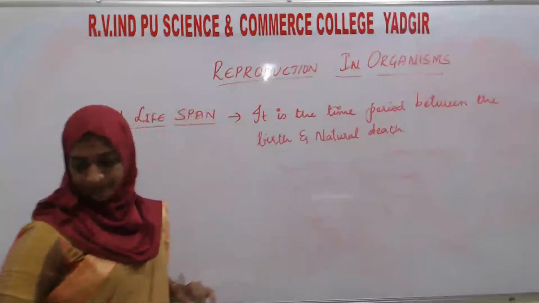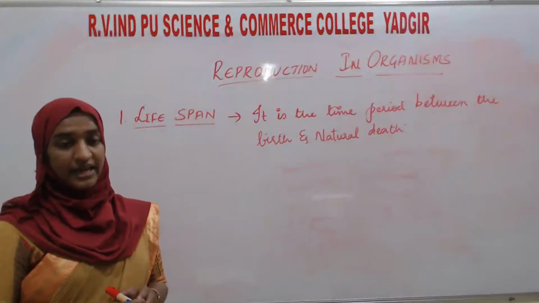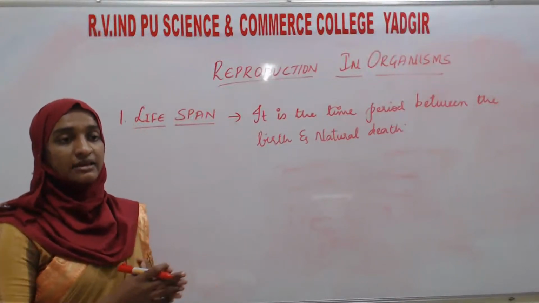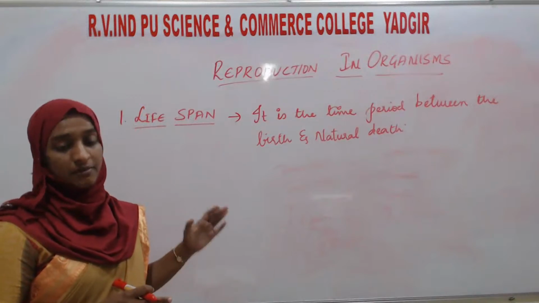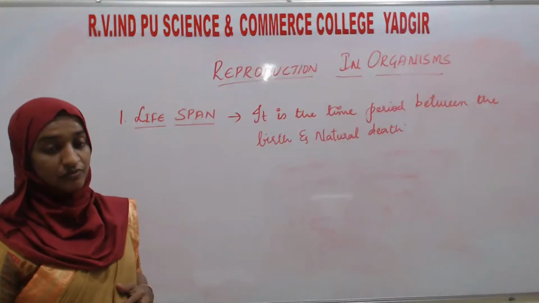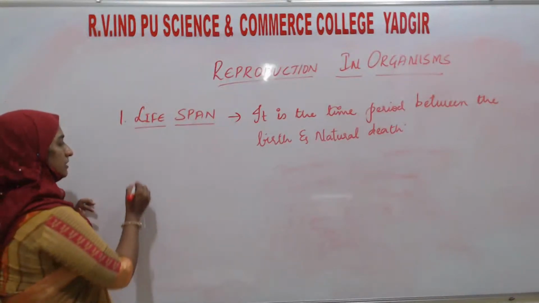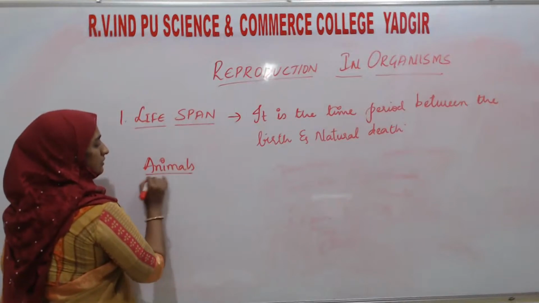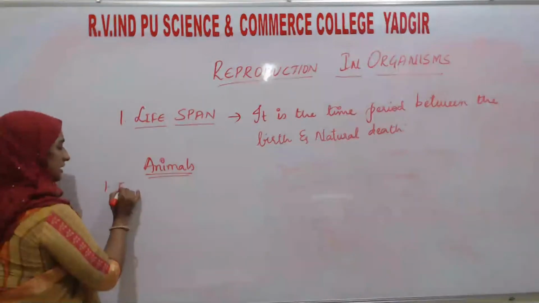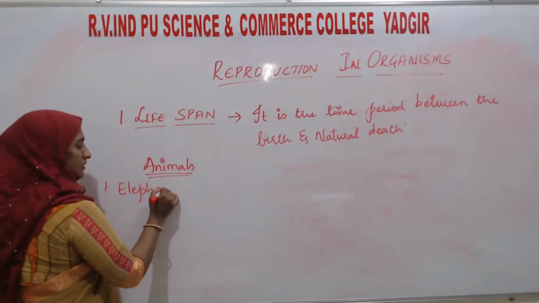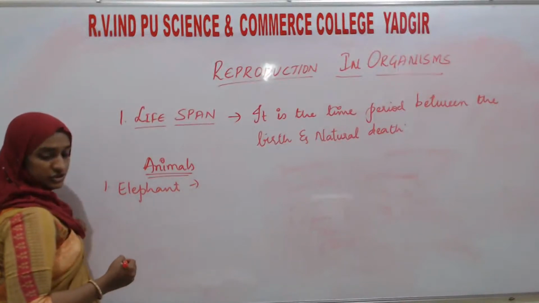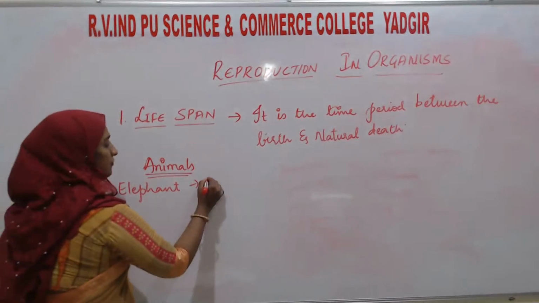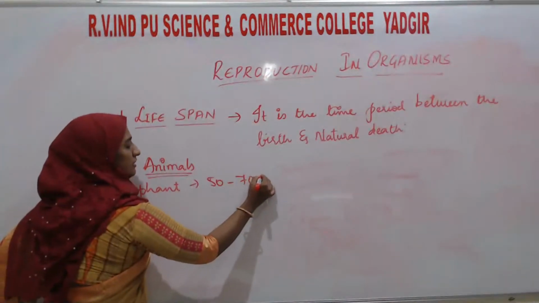See here, the lifespan of a few organisms is discussed, some plants and animals. First we will see the animals. The first one is the elephant, whose lifespan is 50 to 70 years.